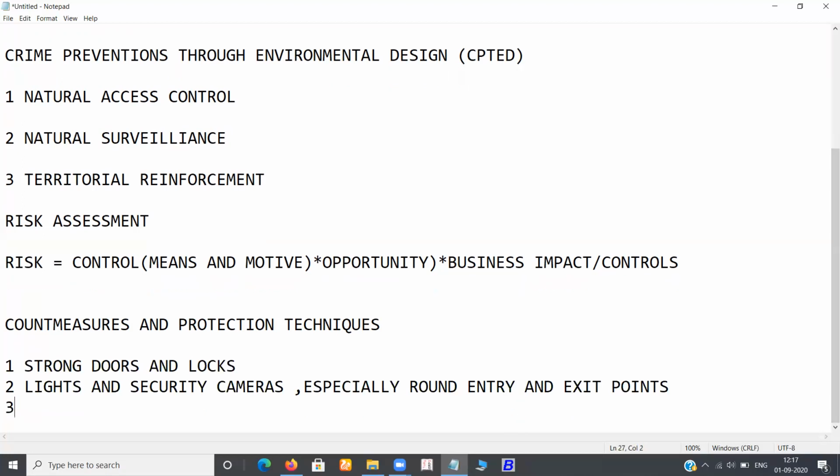Third is windowless walls around the data center.